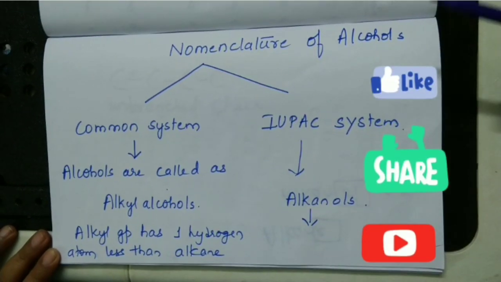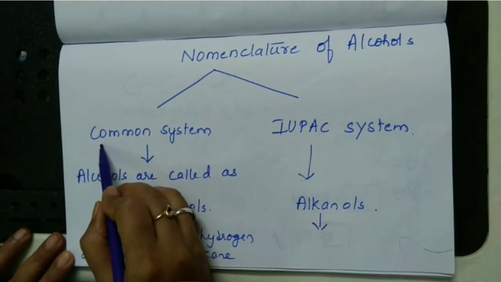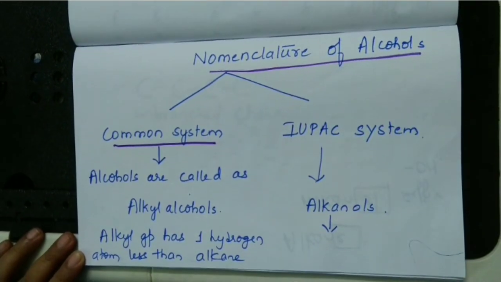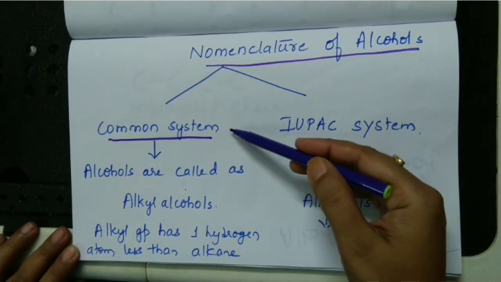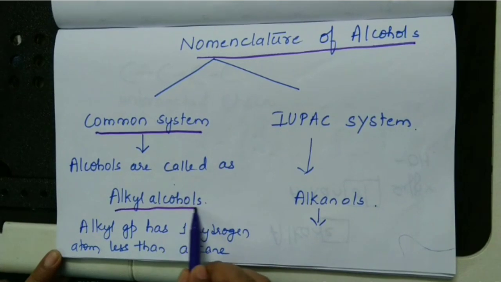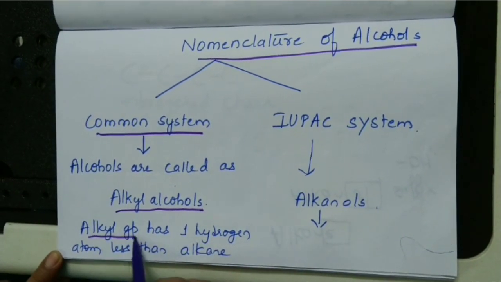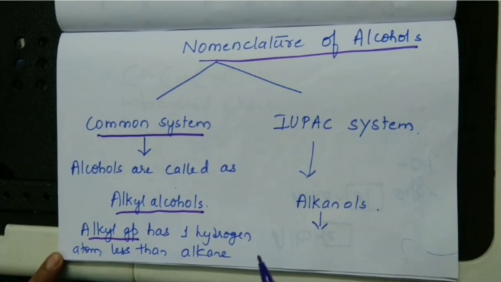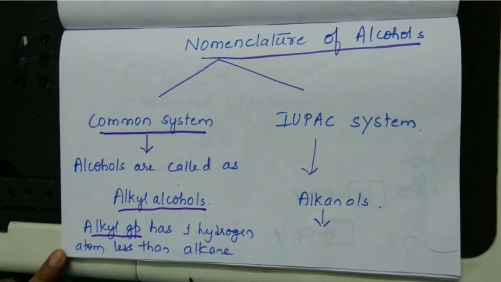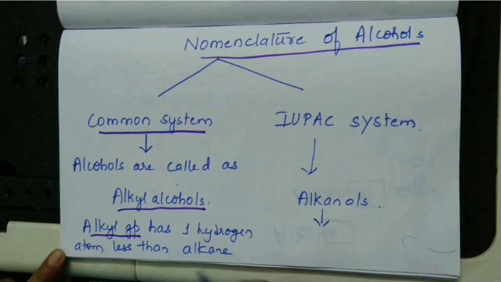Now we shall look into the common system of nomenclature of alcohols. In common system, alcohols are called as alkyl alcohols. Then what are these alkyl groups? Alkyl group has one hydrogen atom less than that of alkane.